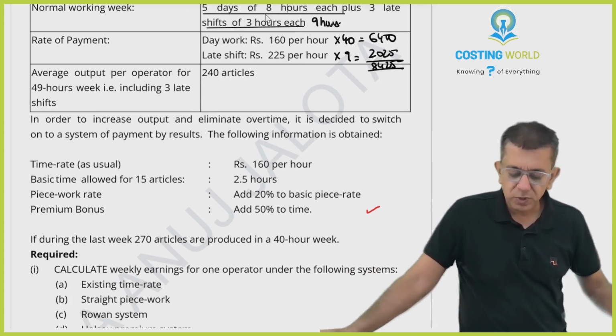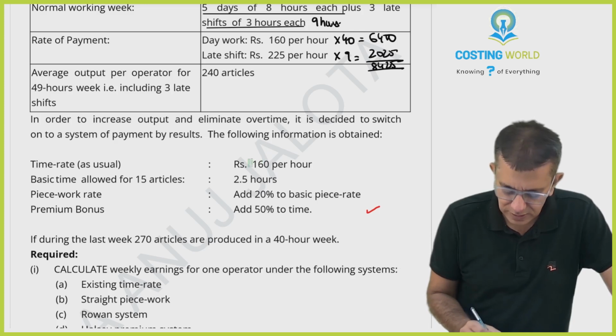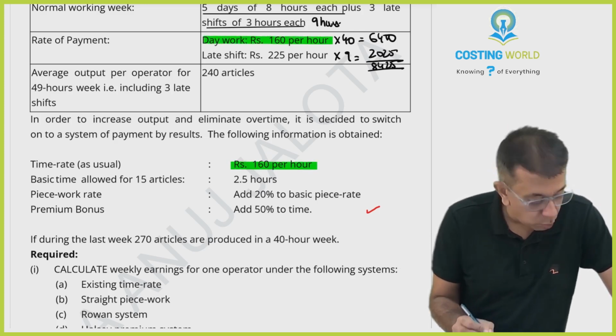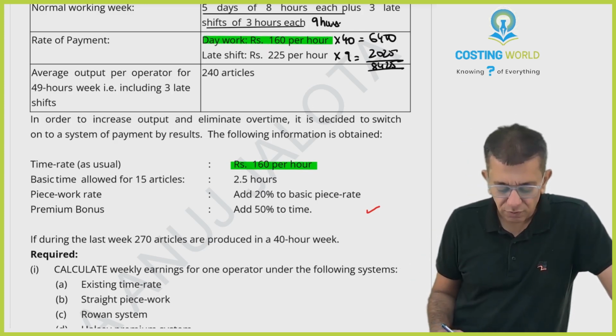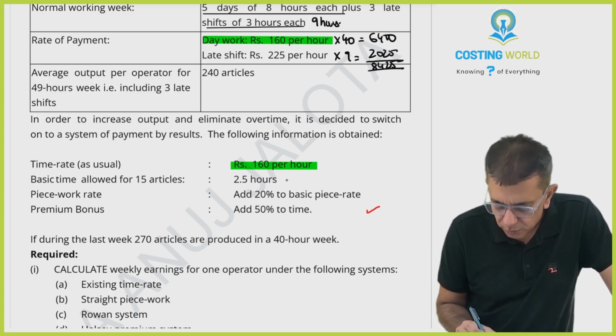The following information is obtained. Time rate as usual, 160 per hour. Time rate as usual means 160. Please do remember, now overtime will not be there. Further, basic time allowed for 15 articles is 2.5 hours. For 15 units, it is 2.5 hours.